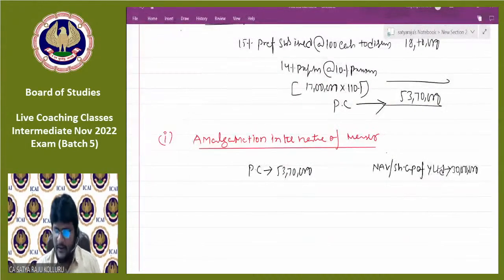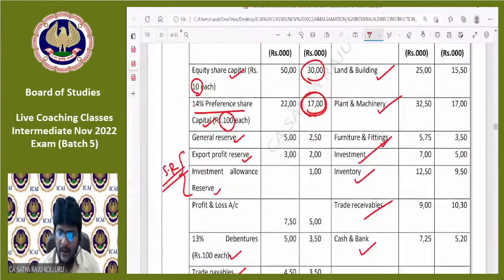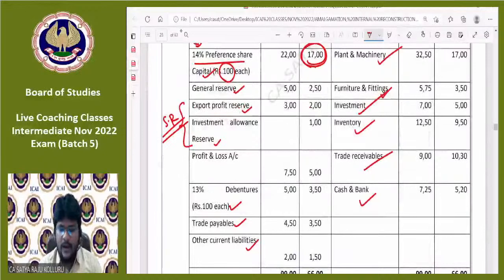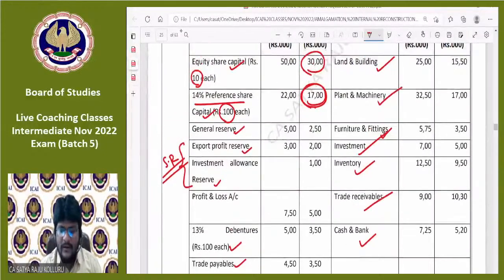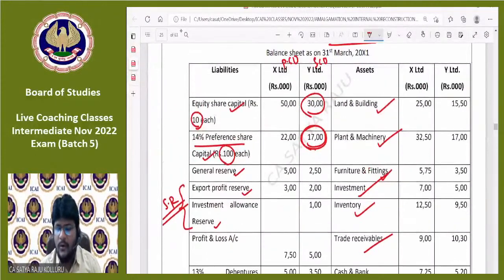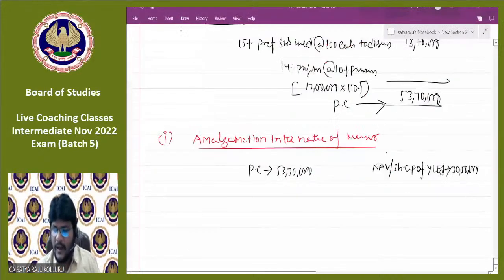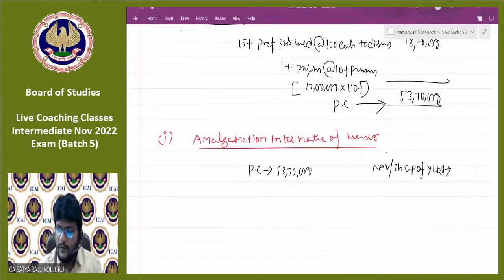Why are you considering the share capital of the selling company? Because all the assets are taken over. All the liabilities are also taken over. Along with the liabilities, the reserves and surplus also belong to whom? The purchasing company, X Limited. That's why here NAV is nothing but only share capital. Sorry, not 30. Share capital means total, na? 30 plus 17, 47 lakhs, which is 47 lakhs.